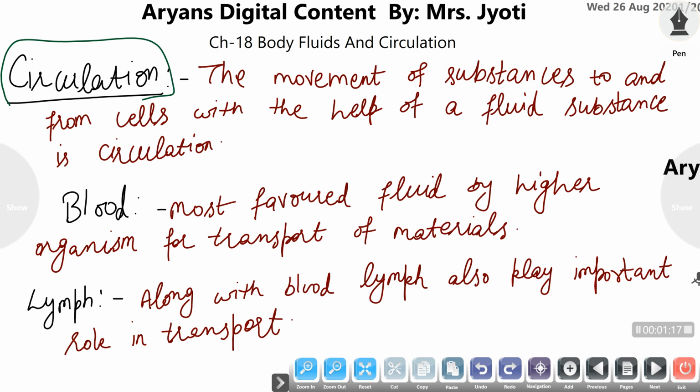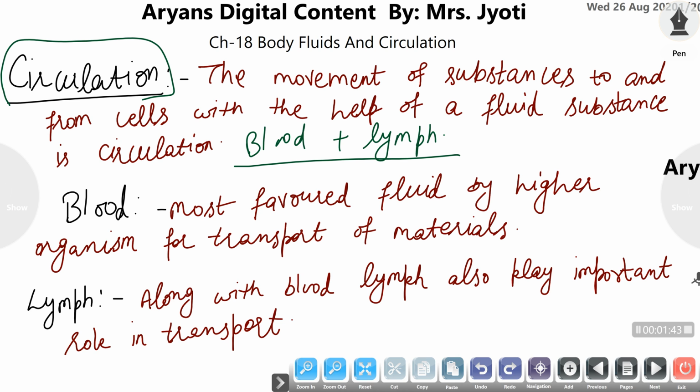In the circulation, the two most important fluids that perform the function of circulation are blood and lymph. You have studied about blood in chapter 7, the structural organization in animals. In that chapter you have studied in detail the blood and the blood cells, or the components of the blood.